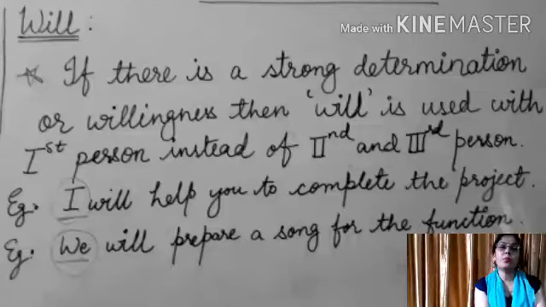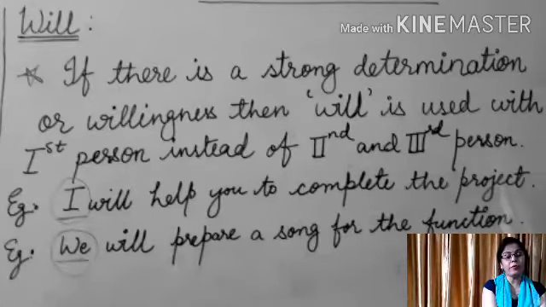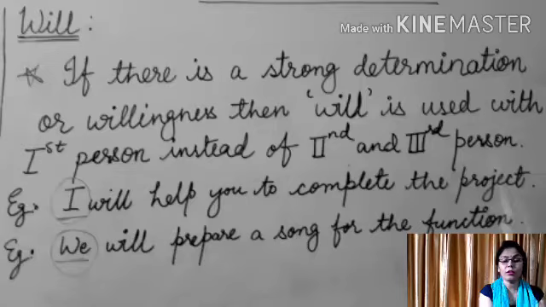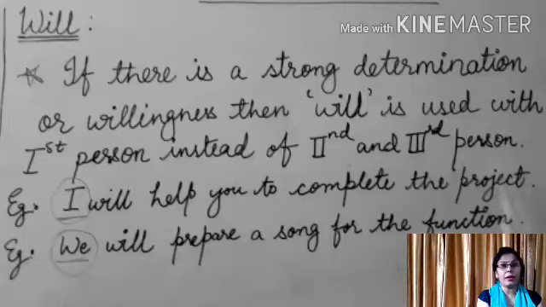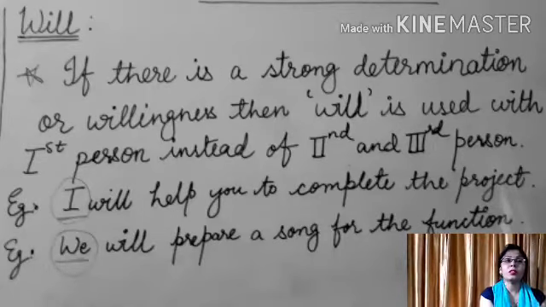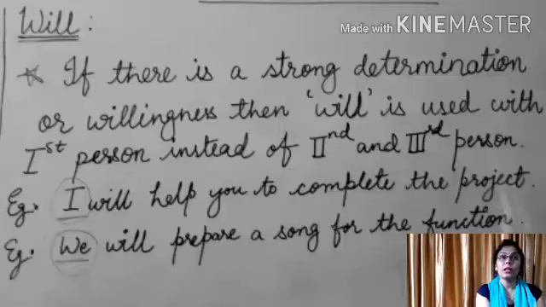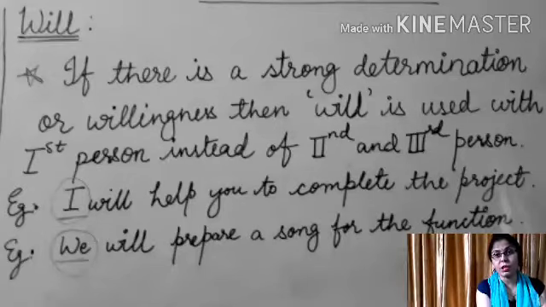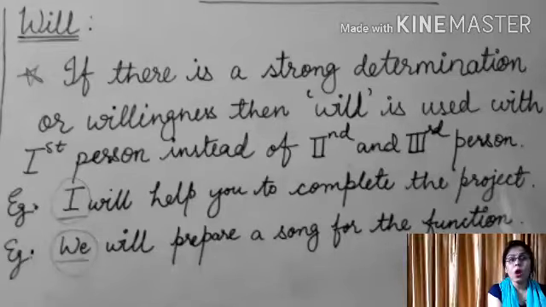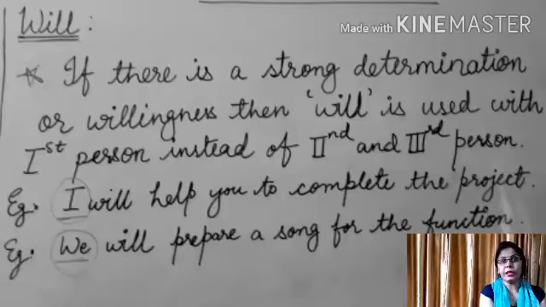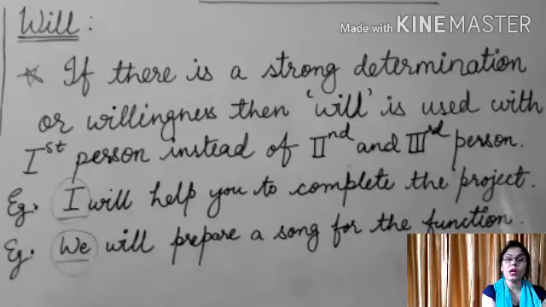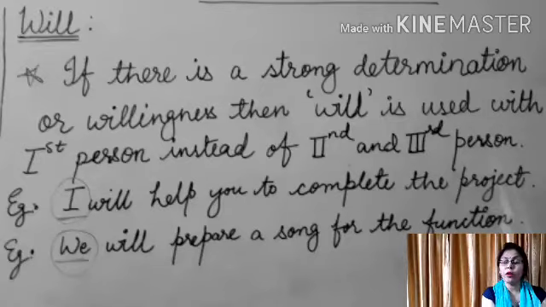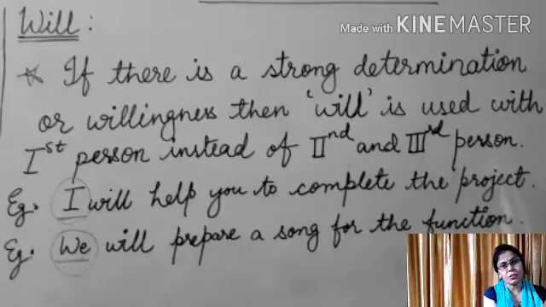Now see children, in both the sentences, I and we are first person pronouns. But instead of using shall with these, we are using will here. Why? Because this sentence shows a strong determination, a promise or willingness to do anything. Therefore, in such cases we use will instead of shall with first person.